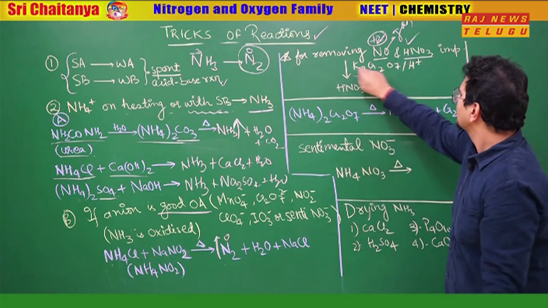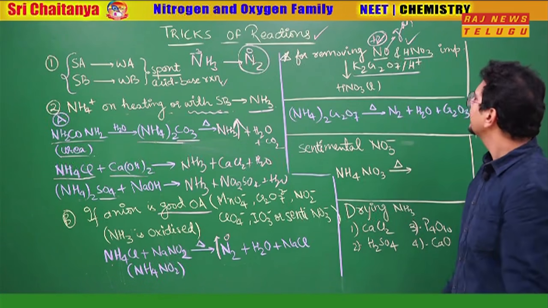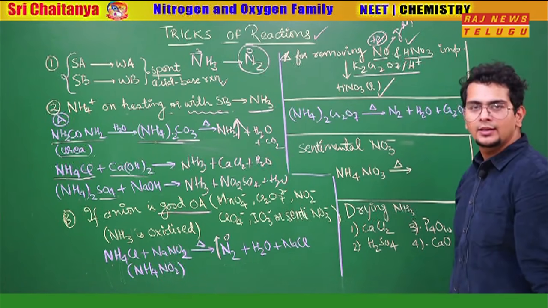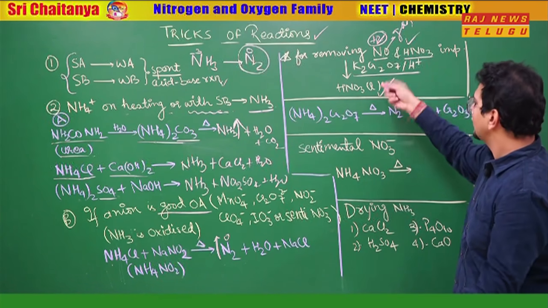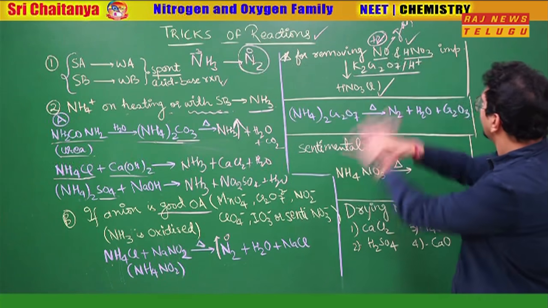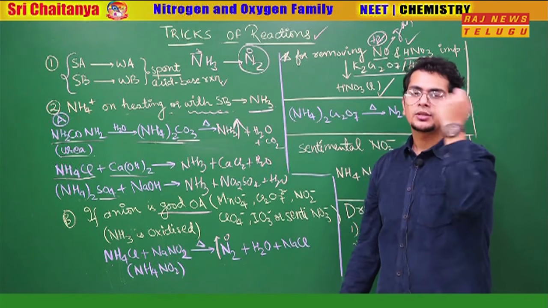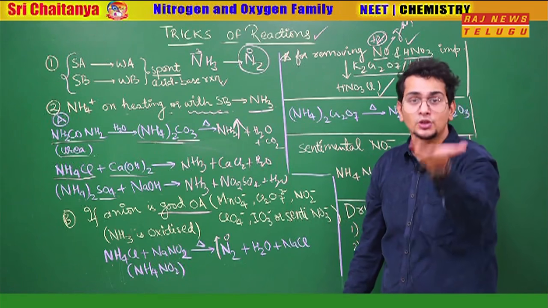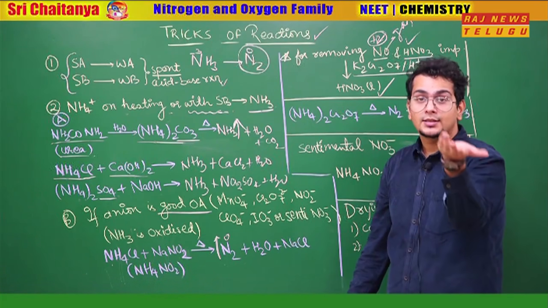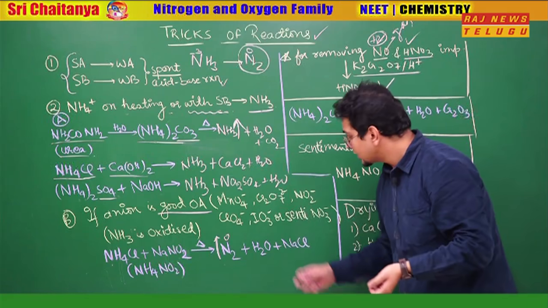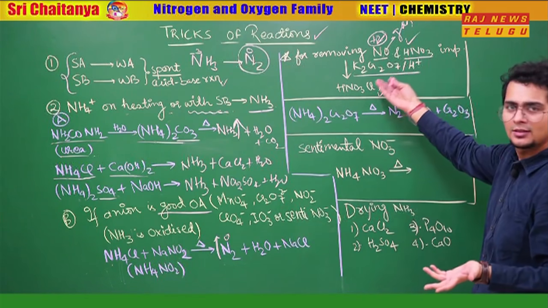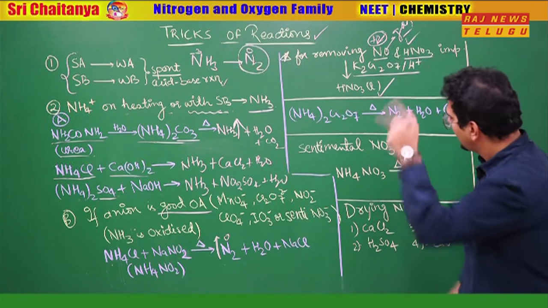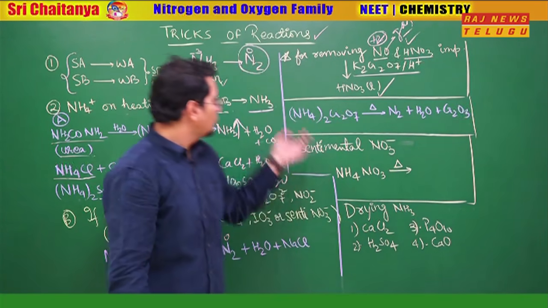What to do? Use a good oxidizing agent. What will happen? NO will get oxidized to HNO3. HNO3 is liquid, HNO3 remains HNO3. So bhaiya, all the impurity became liquid. Your nitrogen is a lovely gas. So remove the gas from the top, pour the liquid outside. Or in case you want to use it for some other procedures, you can use HNO3 also. So understand how to remove impurity simply by oxidizing. Who is the actual impurity? Gas.